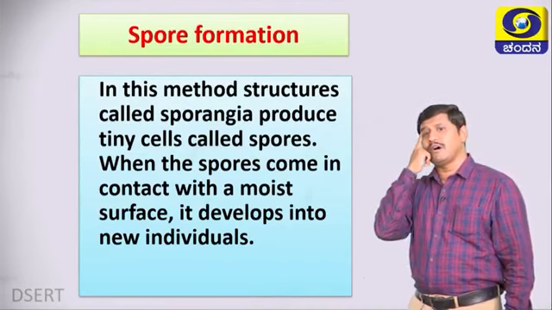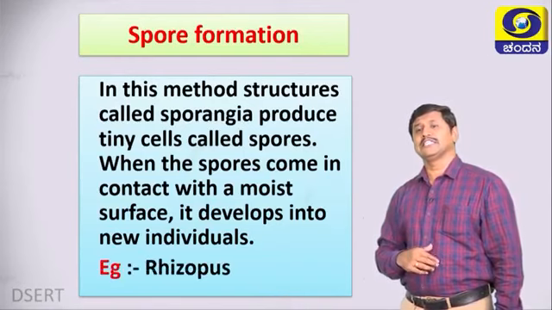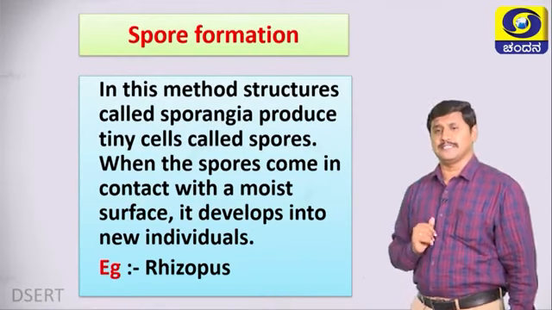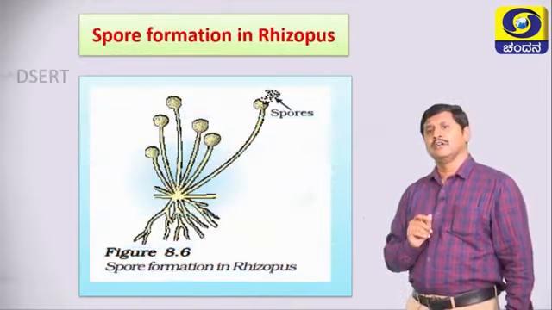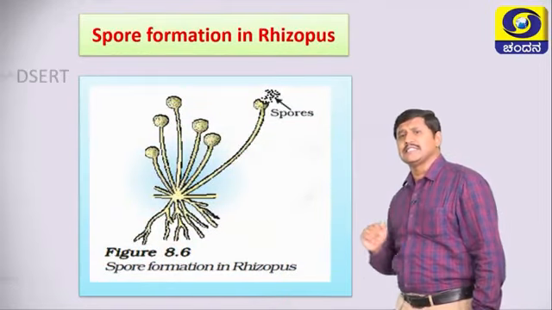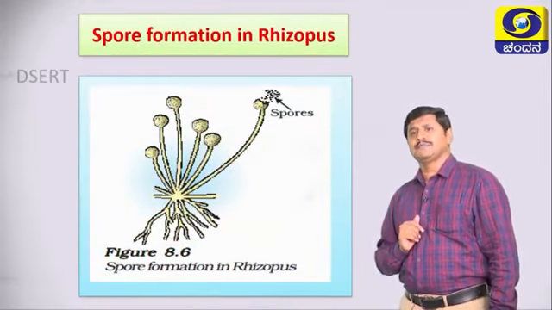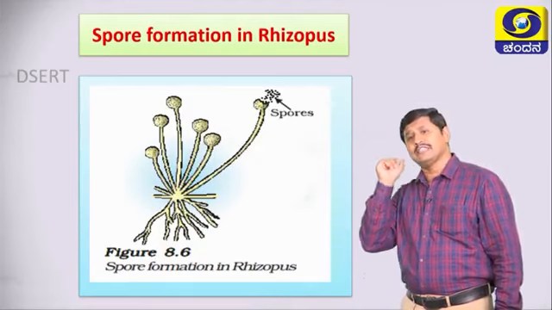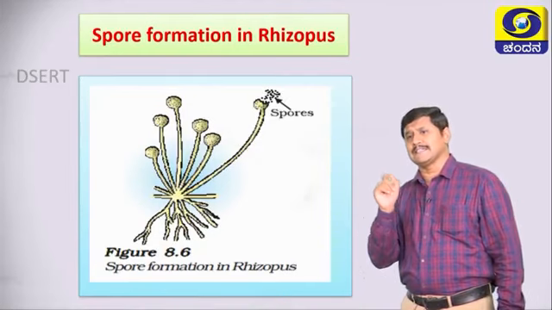What are the examples for spore formation? Its example is Rhizopus. Remember, students. Look here at the diagram. These are the spores that occur in Rhizopus, especially in the lower organisms. The spore formation occurs. Remember.